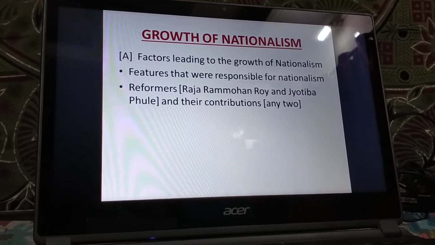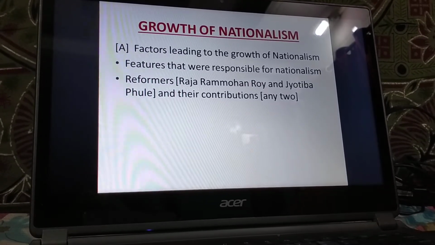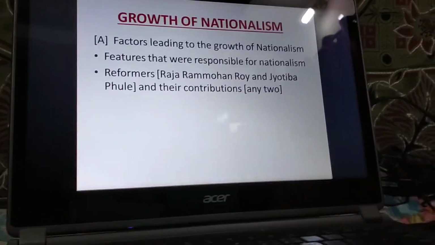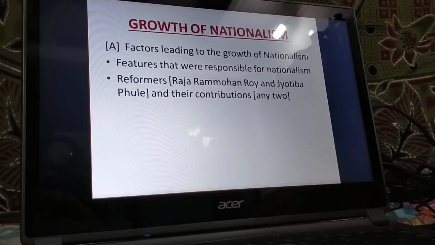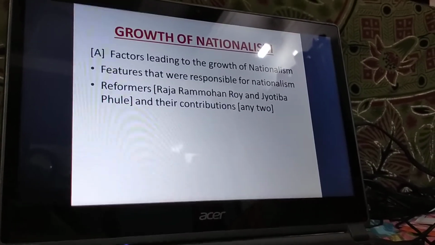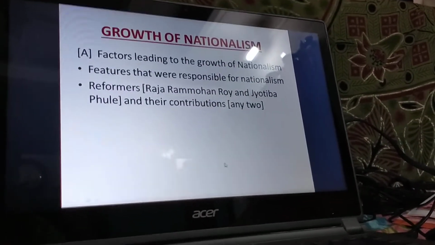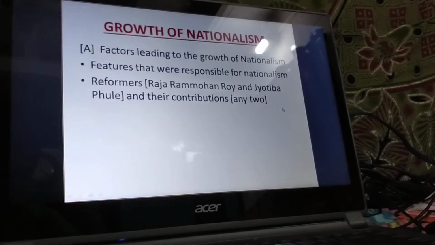the reformers Raja Ram Mohan Roy and Jyotiba Phule and their two contributions. If we see the total history textbook, there are 4 contributions provided, but in the examination only 2 contributions will be evaluated. Alright, and the reformers come under the features that were responsible for nationalism.